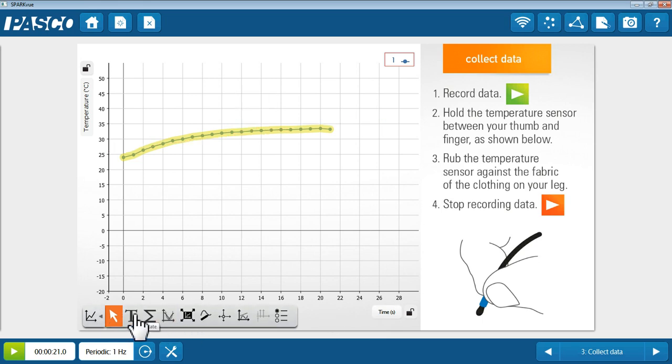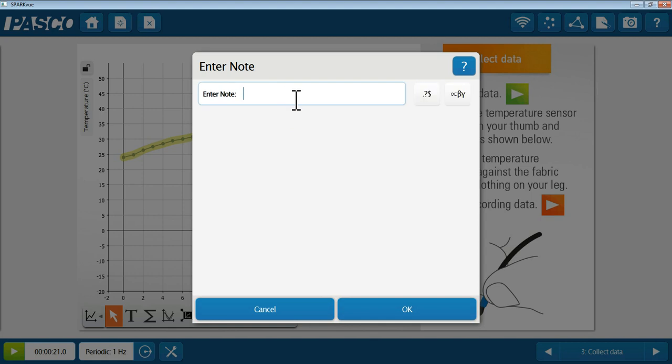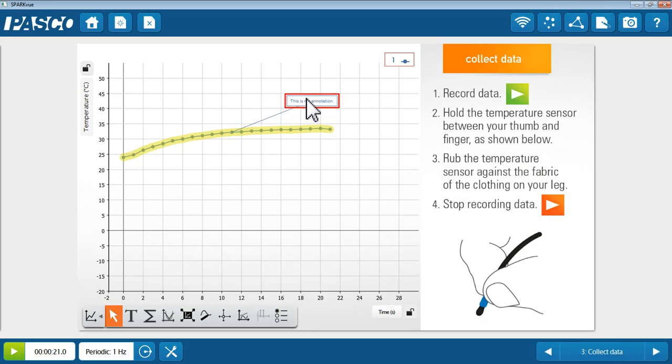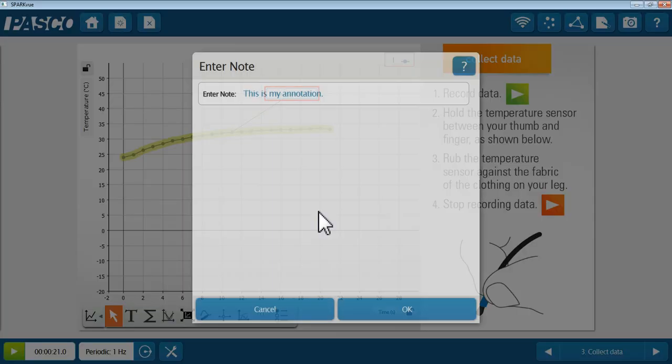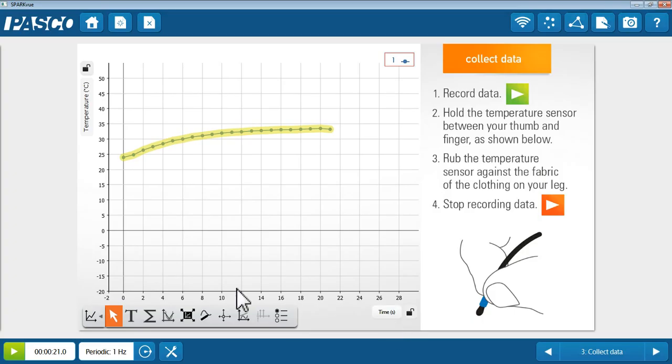You can also show annotation on the graph itself. You can remove the annotation by deleting the note, and then you can remove the selection by repressing the button with the arrow. You can select individual data points and do statistics on those as well.